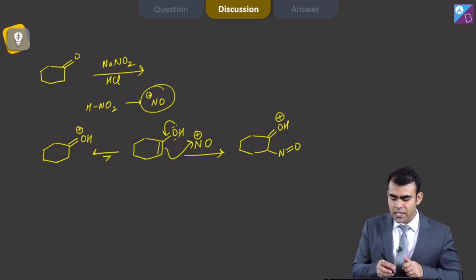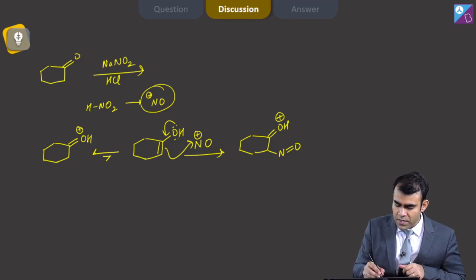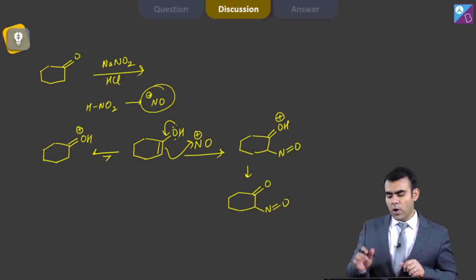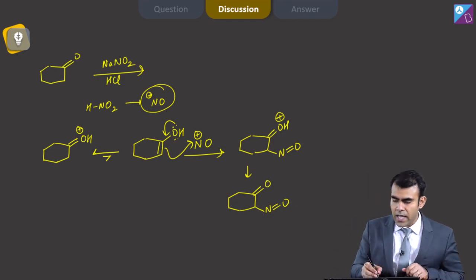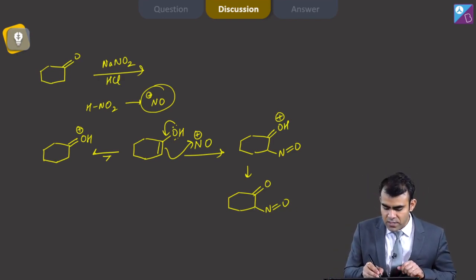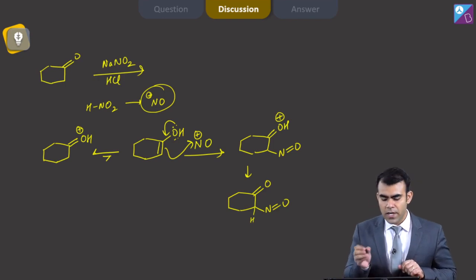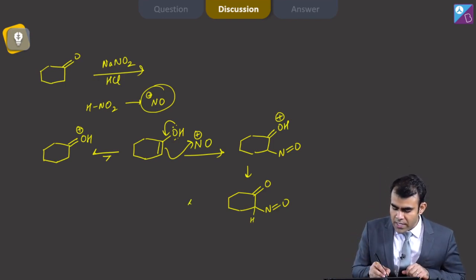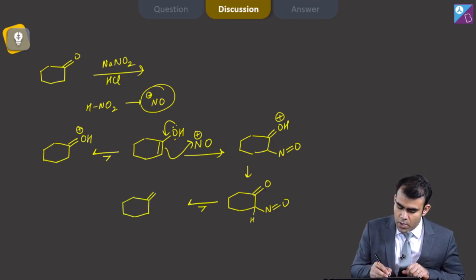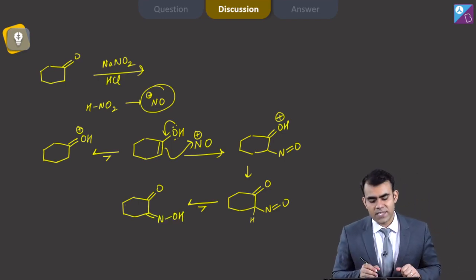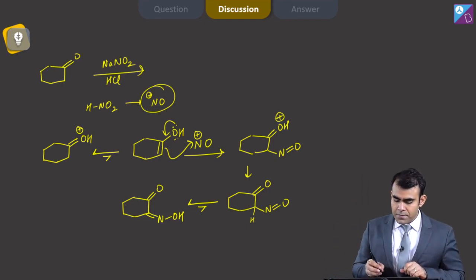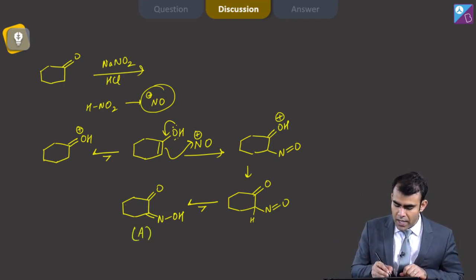Now the base takes this H+ and we are left with a double bonded oxygen and NO. If you see here, this NO can undergo tautomerization as we have this alpha hydrogen. So here tautomerization will happen and we will get double bond O, double bond NOH, that is oxime. Now this oxime will be my compound A.